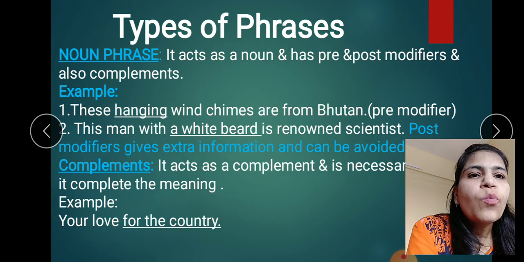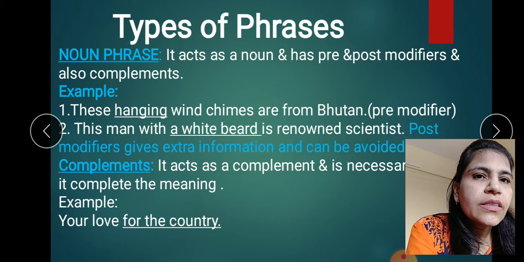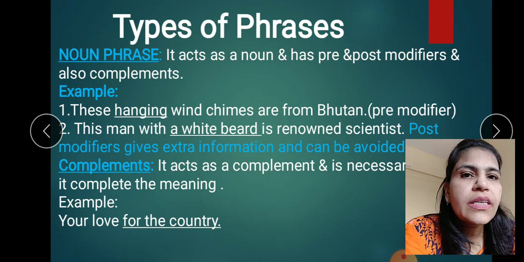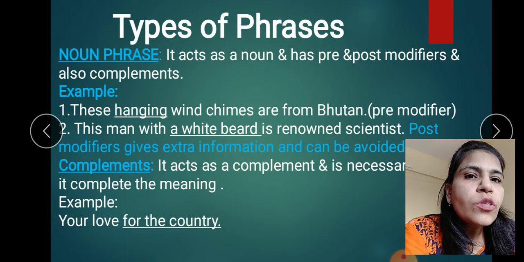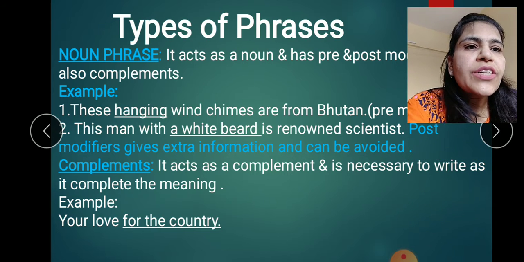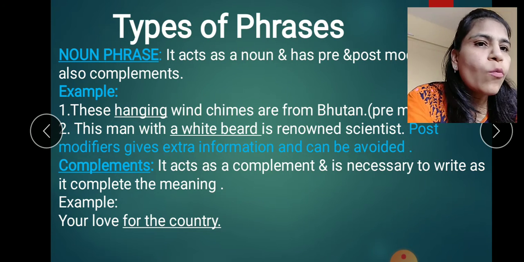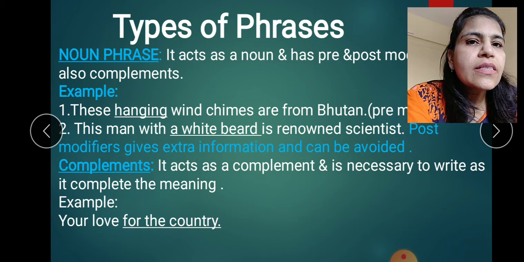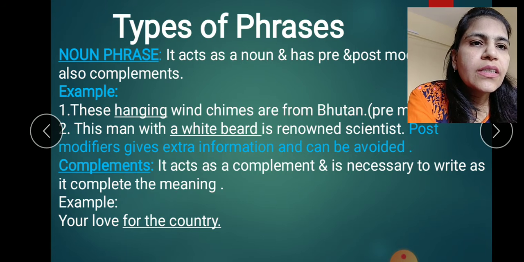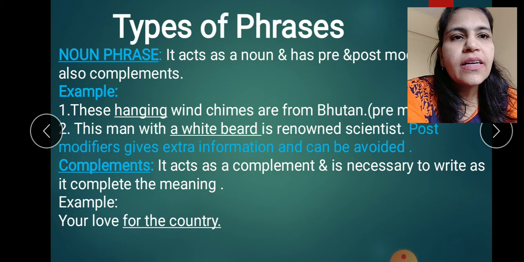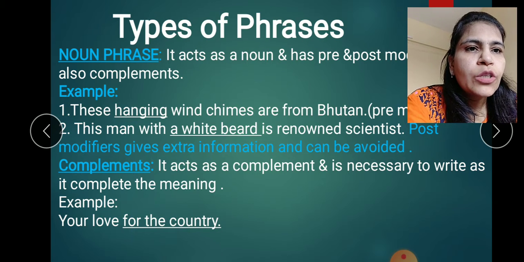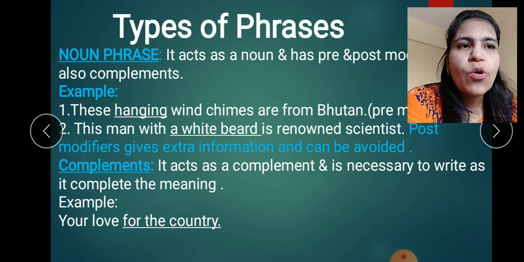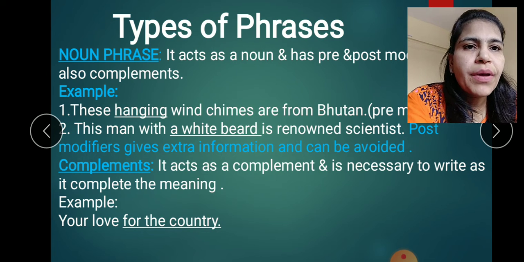This man with a white beard is a renowned scientist. With a white beard is a phrase here. It's a post modifier written after the noun, this man. Now post modifiers just provide us extra information and if we want we can avoid them in a sentence. So if I just say this man is a renowned scientist, the sentence is complete and has a good sense in itself. So we can avoid these post modifiers also. They just provide us extra information.